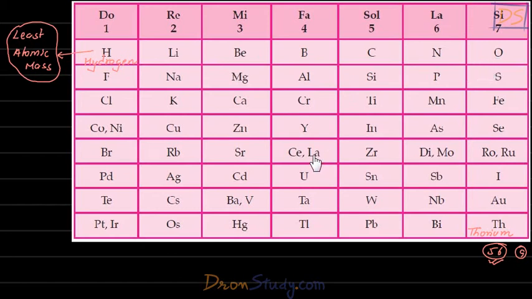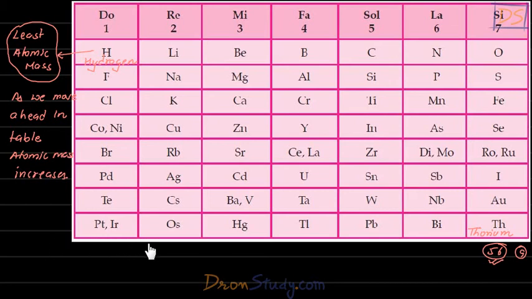That is a very important point regarding Newlands' table. As we move ahead in the table, atomic mass increases. Right, students? A very simple thing.